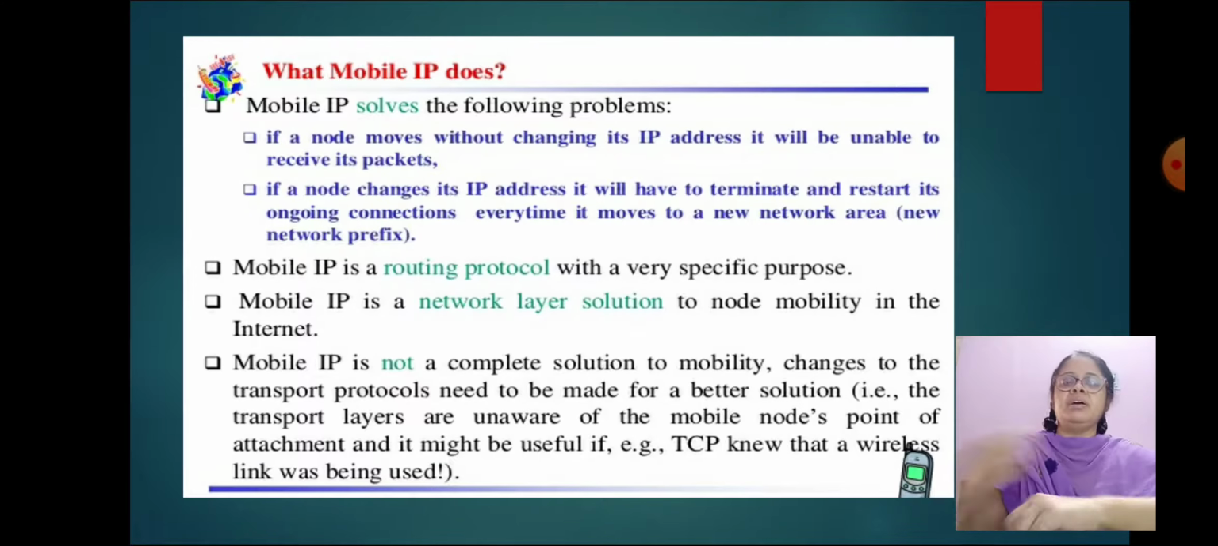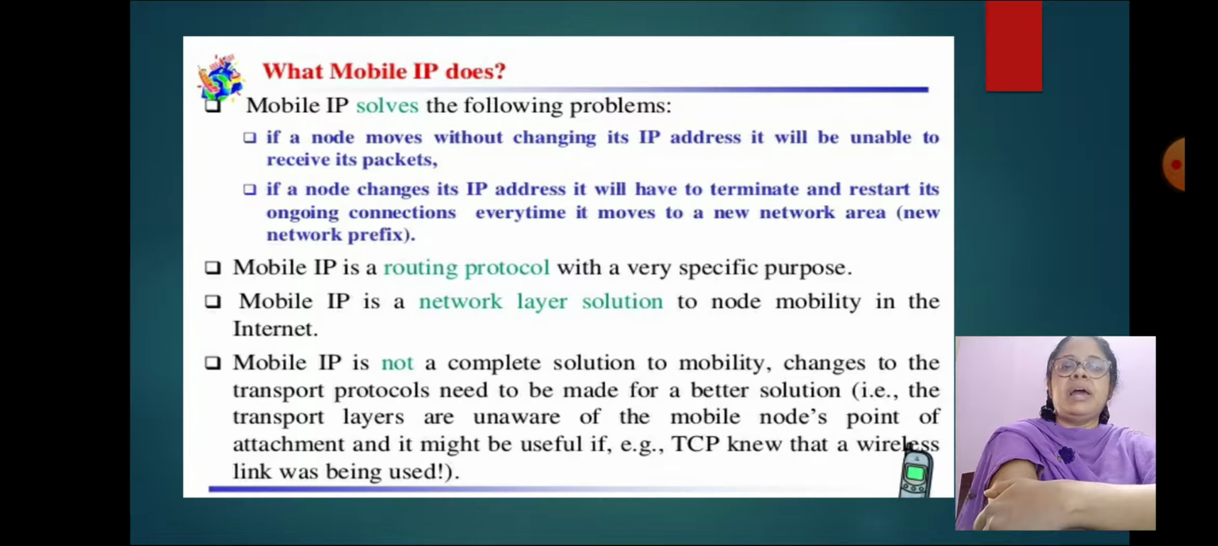Now the functionality of mobile IP. What does mobile IP do? Mobile IP solves the following problem. If a node moves without changing its IP address, it will be unable to receive its packets. If a node changes its IP address, it will have to terminate and restart its ongoing connection every time it moves to a new network area, new network prefixes.